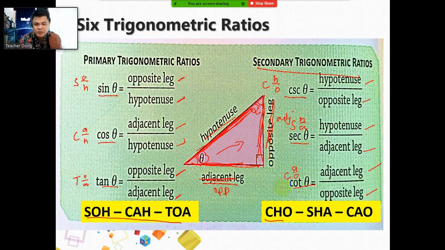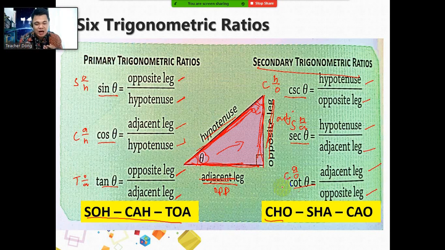Easy to remember. Again, for primary trigonometric ratios, we can use the acronym SOHCAHTOA to easily remember or recall it. Then for secondary trigonometric ratios, they are just the reciprocals of the primary. You can change the places of the numerator and denominator. That's why they are what we call reciprocals. Or you can use the acronym CHO-SHA-COW. Again, SOHCAHTOA for primary, CHO-SHA-COW for secondary. Take note of this.